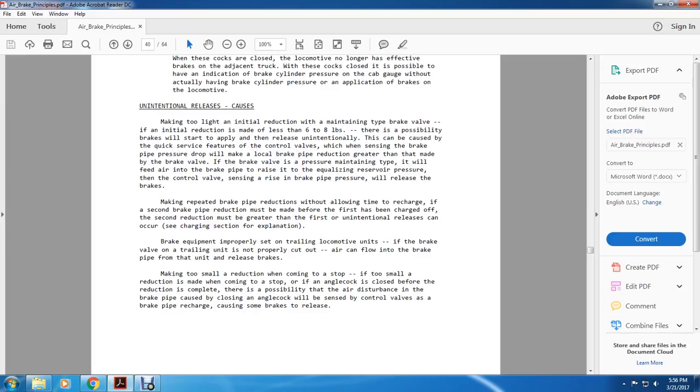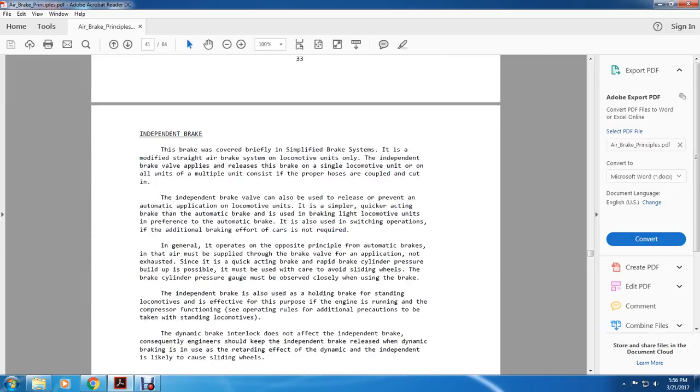Making too small reductions when coming to a stop. Making too small a reduction when coming to a stop, and the angle cock closed before the reduction is complete, creates the possibility of air disturbance in the brake pipe. Closing the angle cock will be sensed by the control valve as the brake pipe recharges, causing the brake to release slowly. Now, the independent brake valve.